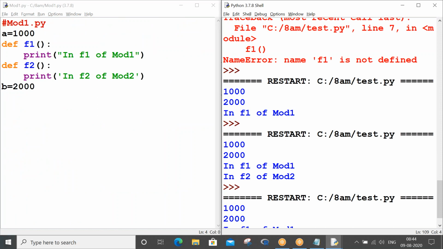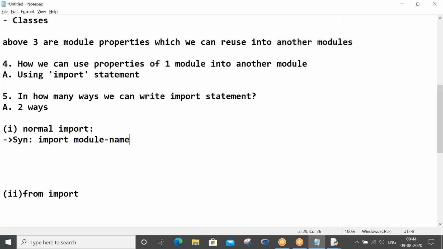Now try to write down some points. This is the first point, syntax, we got it. Second point, whenever we do normal import.